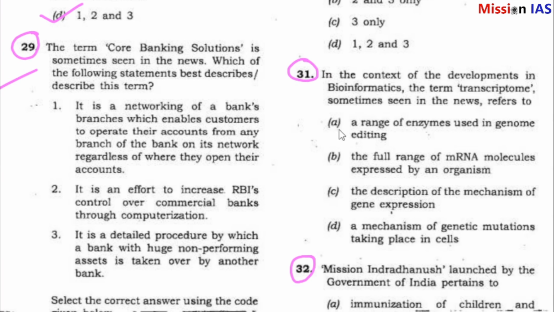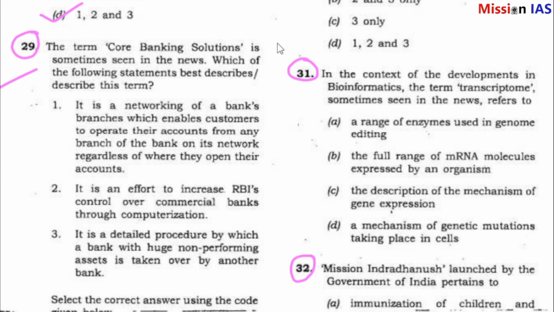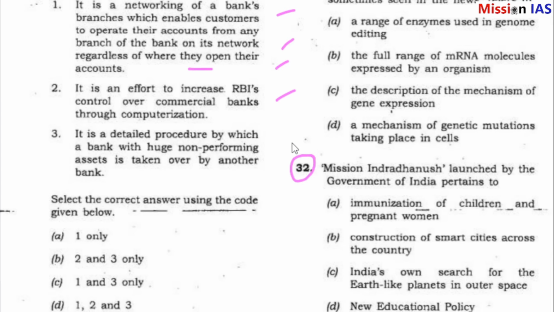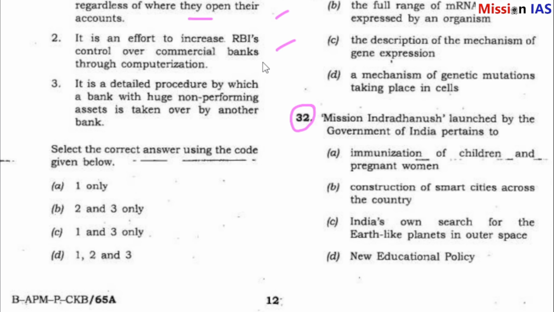Question number 29. The term core banking solutions is sometimes seen in the news. Which of the following statements best describes the term? It is a networking of a bank's branches which enables customers to operate their accounts from any branch of the bank on its network regardless of where they opened their accounts. It is an effort to increase RBI's control over commercial banks through computerization.